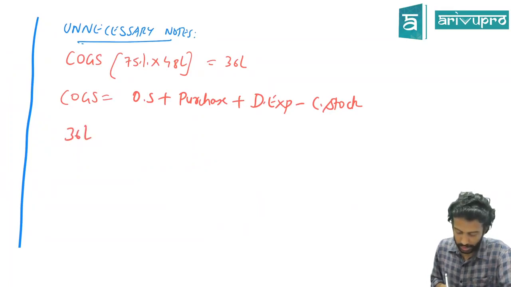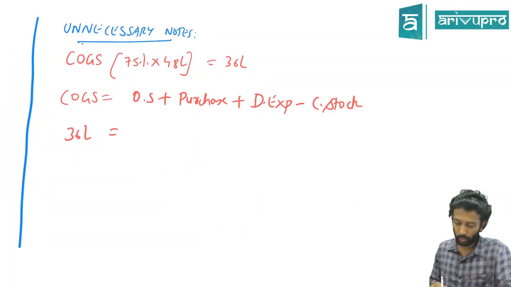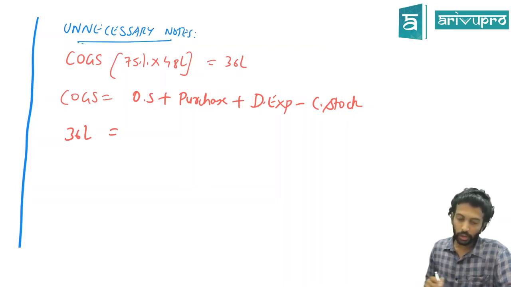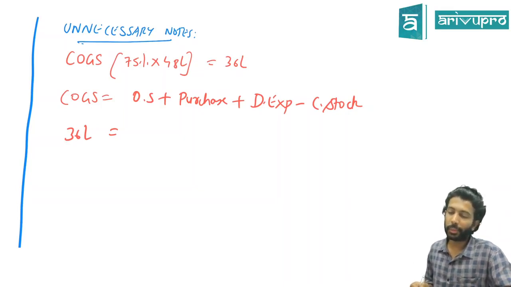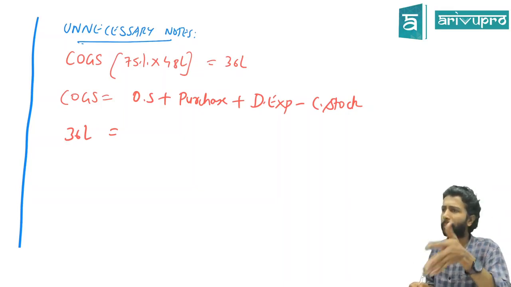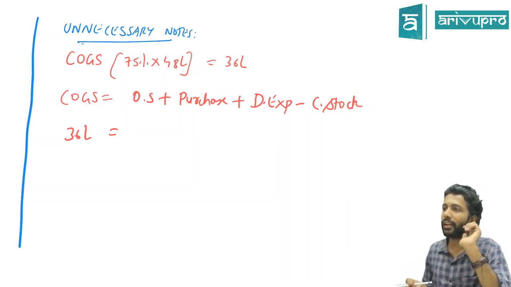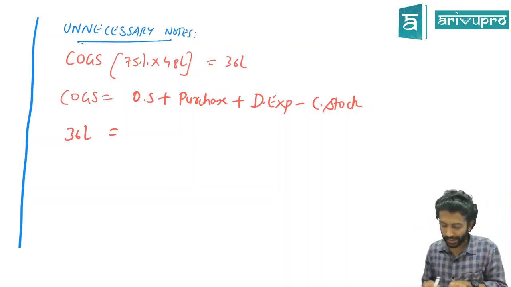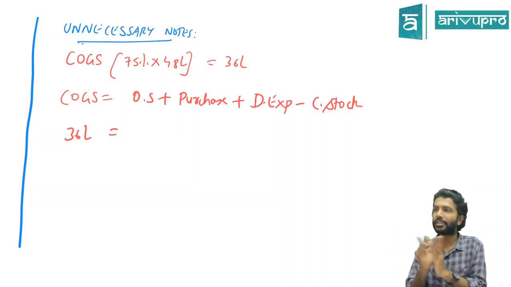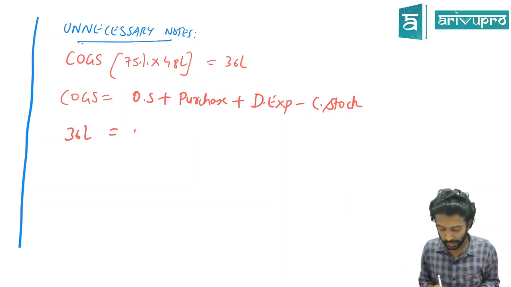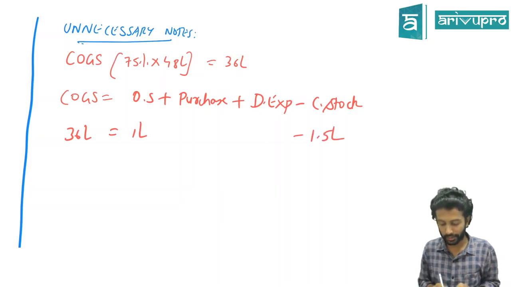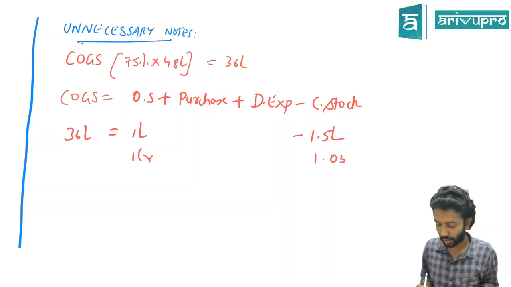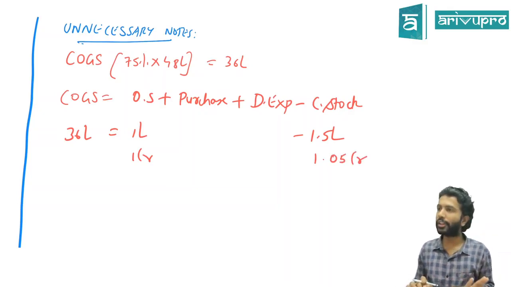COGS we already got as how much? 36 lakh. They told one relationship between opening and closing stock. What is that relationship? Closing stock is higher than opening inventory by 50,000. You can assume any number, but the difference between those two is always 50,000. Just for the equation, you can assume any number. It doesn't matter, because you're subtracting opening stock from closing stock, so that difference will always be the same.